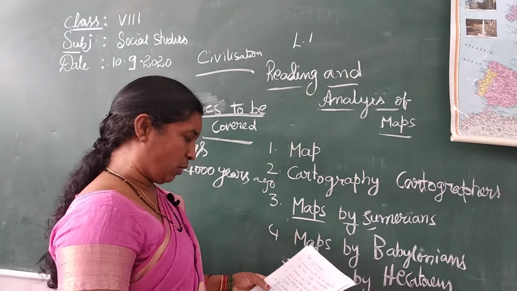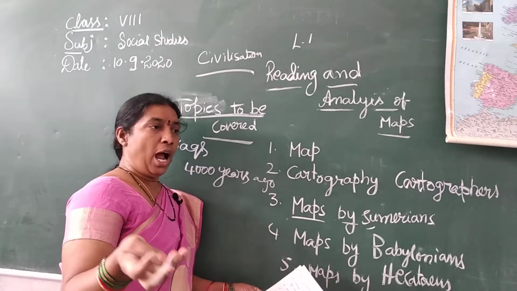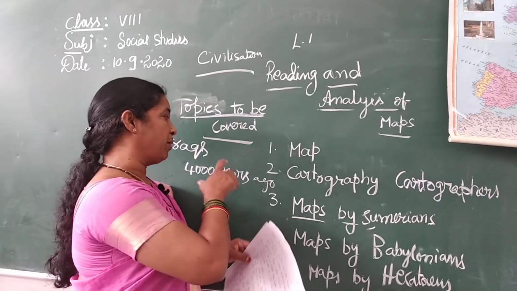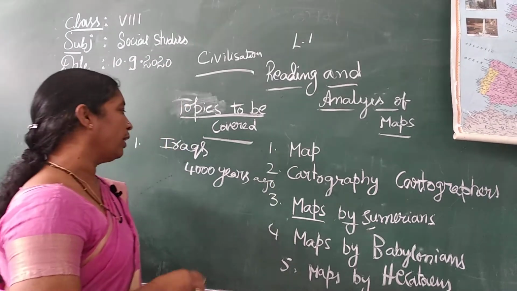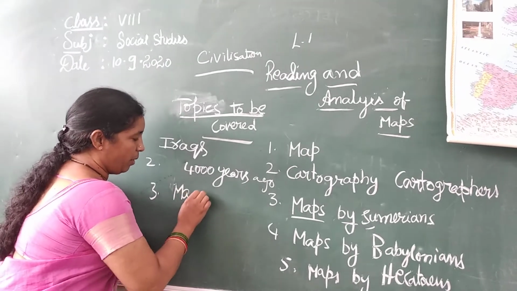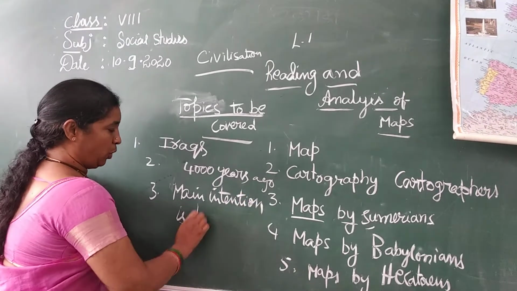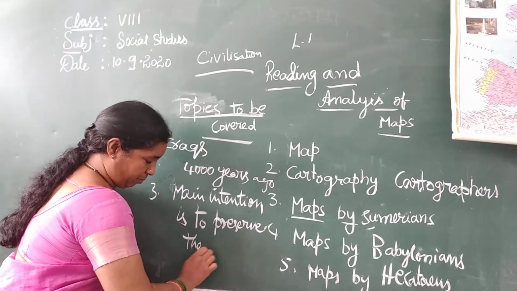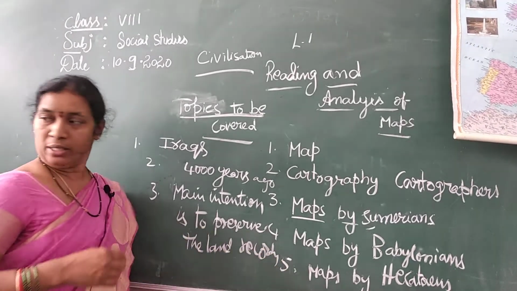So these people also stored the records of the income, updated the land records, and recorded how much income they would get from those lands. For those particular things they made maps. That was their main intention: to preserve the land records for their income from that land.